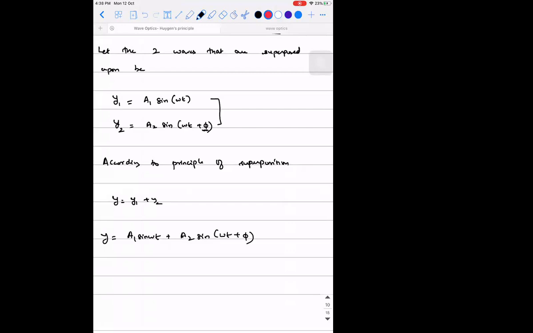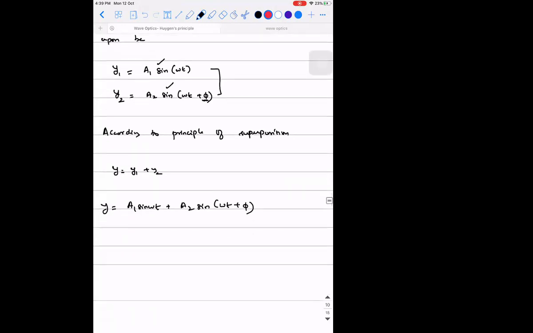Accepted? If you observe, the input waves are in terms of sine. Now when I talk about the superposition of these two waves, I don't have a single function of sine. So how can we convert it to a single function of sine? For that, we are going to do some mathematical operations.